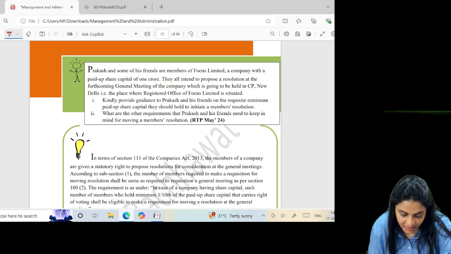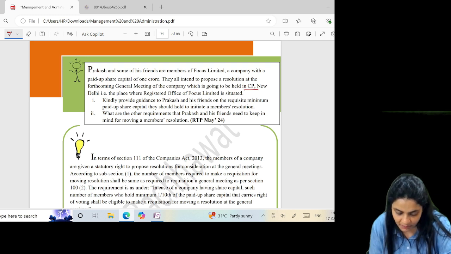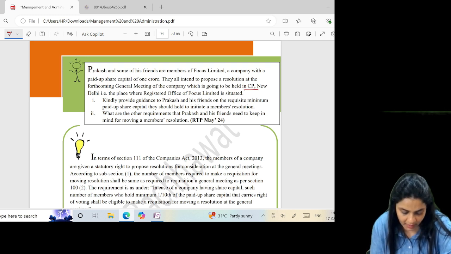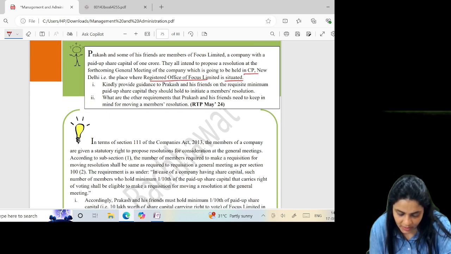Prakash has some friends, and some of his friends are members of Focus Limited, a company with a paid up share capital of 1 crore. They all intend to propose a resolution at the forthcoming general meeting, which is going to be held in CP, Connaught Place, New Delhi. That is the place where the registered office is situated. Kindly provide guidance to Prakash and his friends on the requisite minimum.